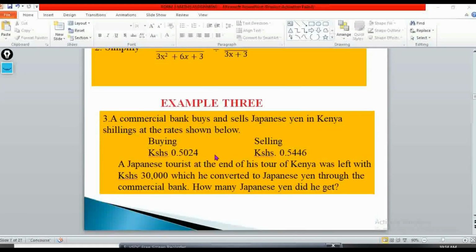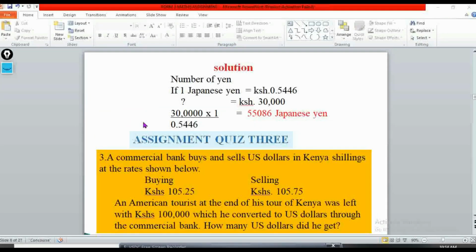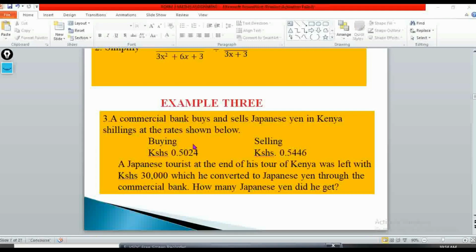Now when you are working out this example, this is how we are going to go about it. So we'll say that the number of yen, if 1 Japanese yen is equivalent to 0.5446, what about 30,000? So it's as simple as that. Now what you're supposed to be keen on is: are we going to use the selling? Are we going to use the buying?